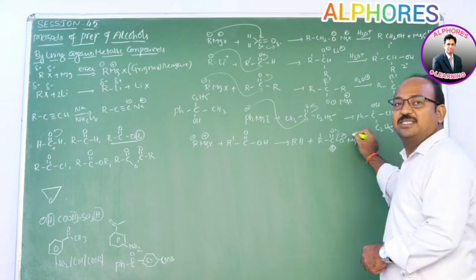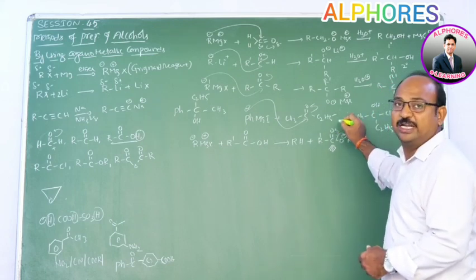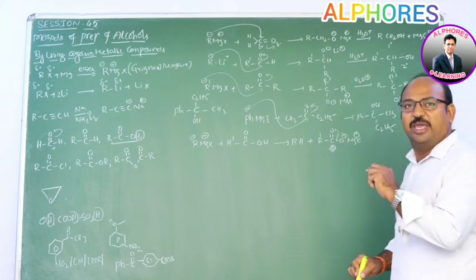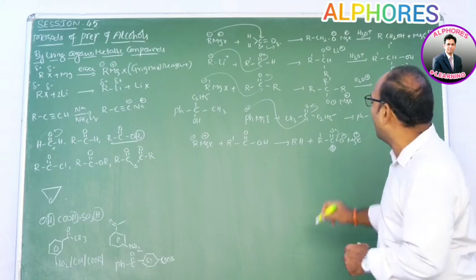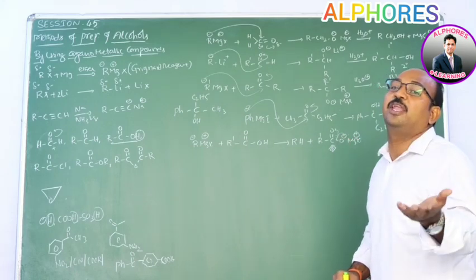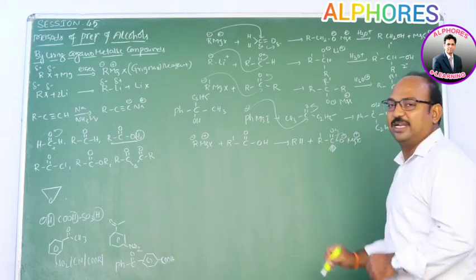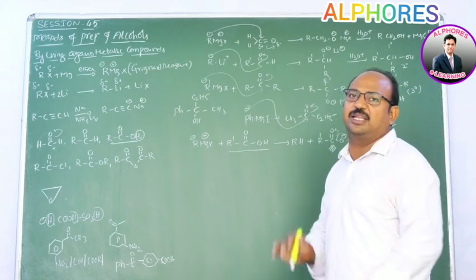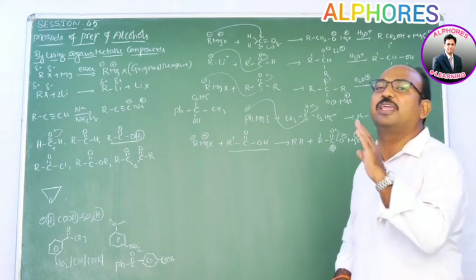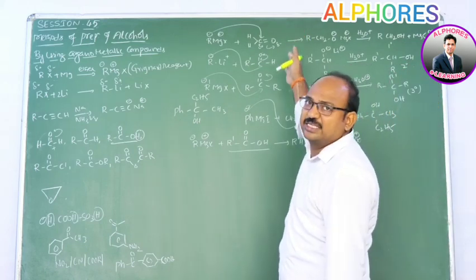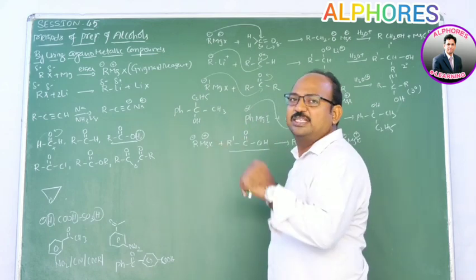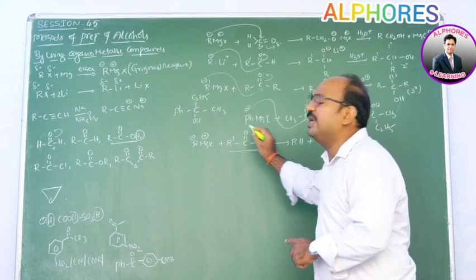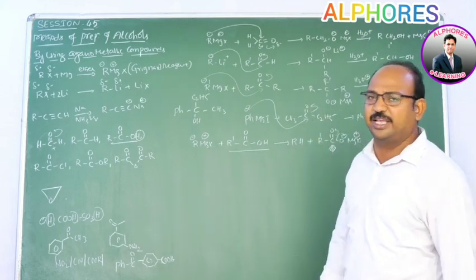So here O minus is there. This O minus readily involves in resonance. That means whenever O minus is there, this carboxylic carbon does not bear any positive charge. Hence, it does not allow any nucleophile to attack upon this one. That's why with carboxylic acid, what happened? Acid-base reaction takes place, but not a nucleophilic addition reaction. So far, all these reactions are examples of nucleophilic addition reactions. But here, nucleophilic addition reaction does not take place. Acid-base reaction, what we call the neutralization reaction, takes place.